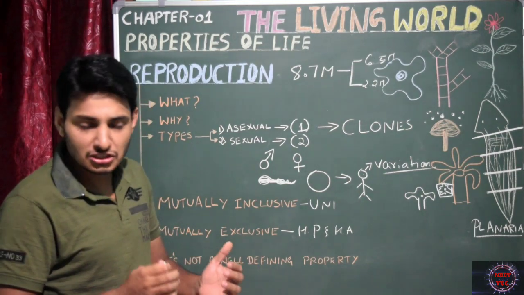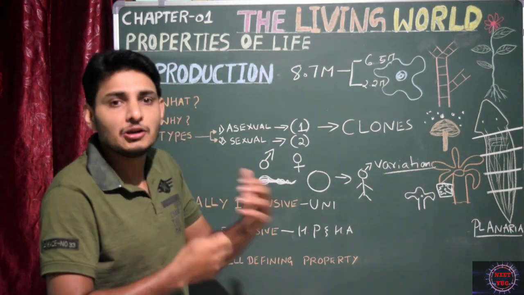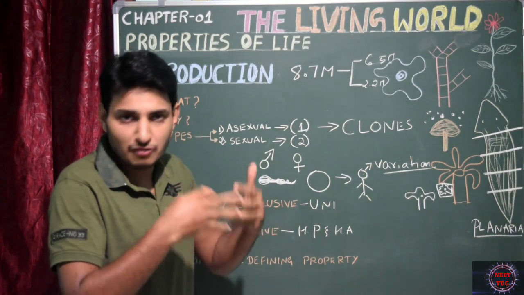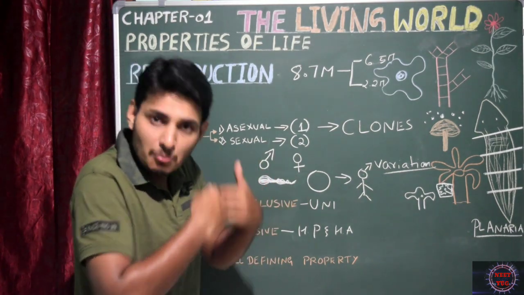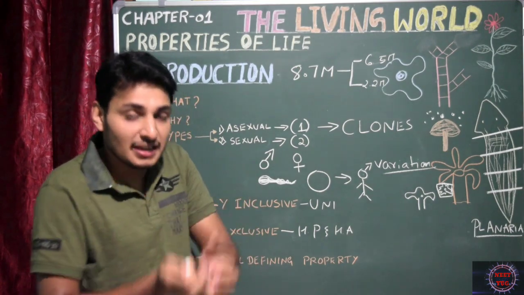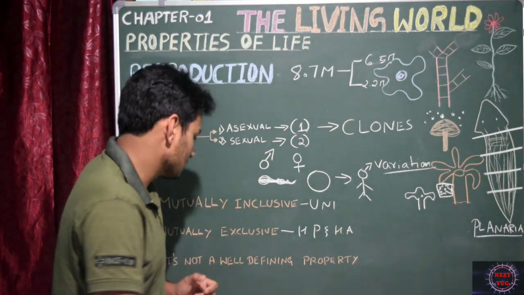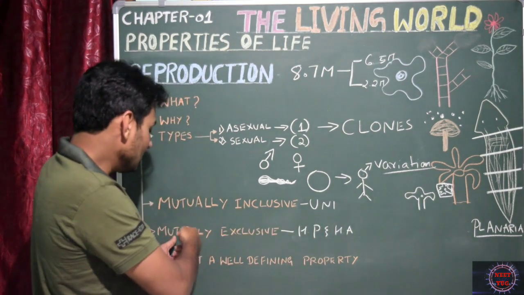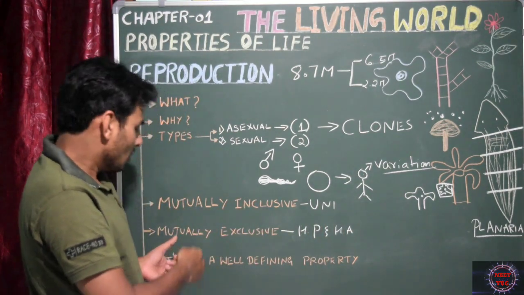Because of cell differentiation, the reproductive organs are ready to produce the sperm as well as the ovum. Because of the fusion, that is fertilization, a young one is produced. Here growth occurs first, later reproduction takes place. Hence growth and reproduction in higher plants and animals are mutually exclusive.